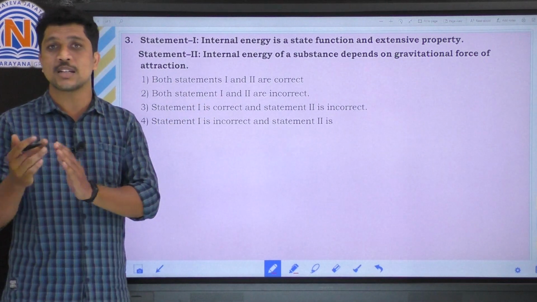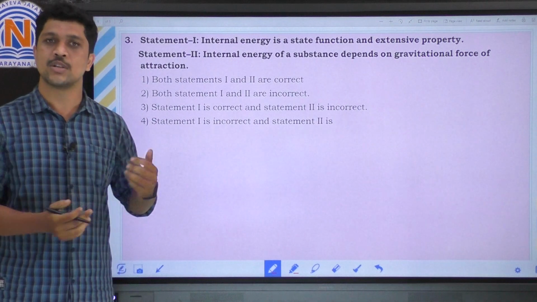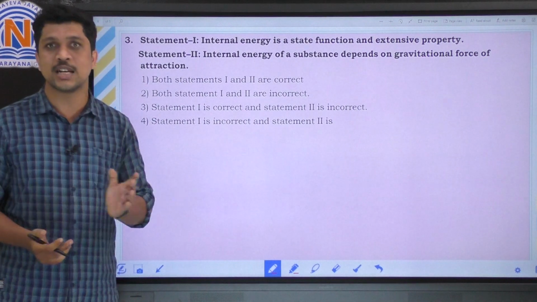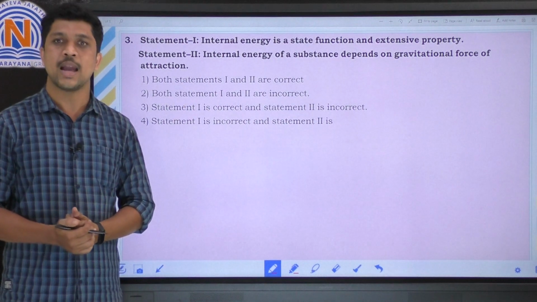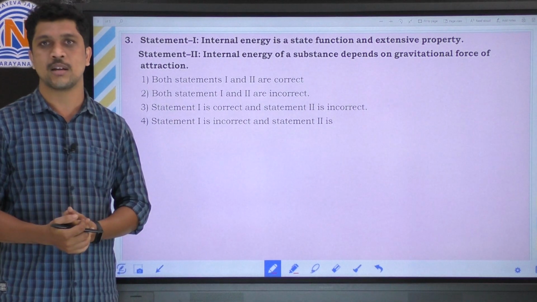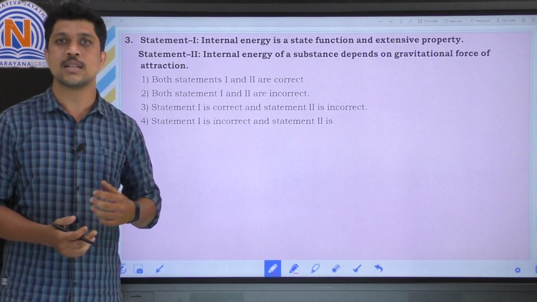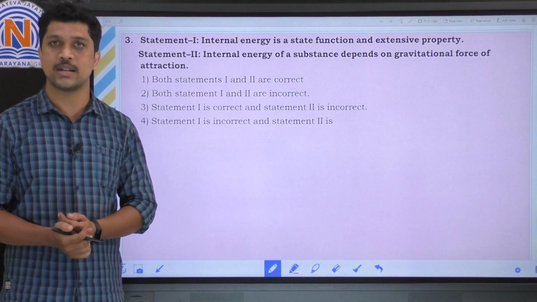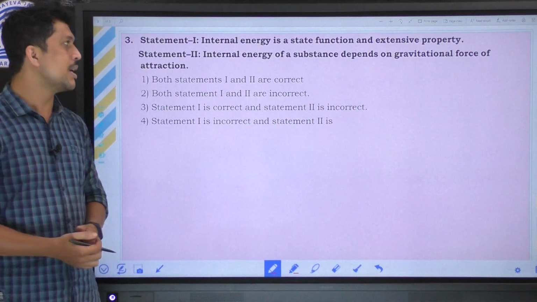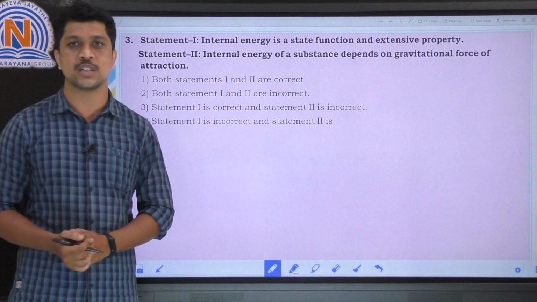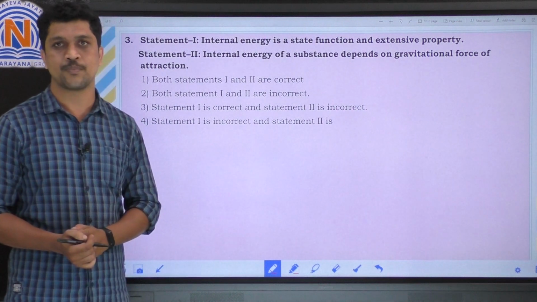Here mechanical energy converts into electrical energy, so the internal energy changes. So internal energy is a state function and it's an extensive property. It completely depends upon the size or quantity of the matter or system. So statement 1 is correct.